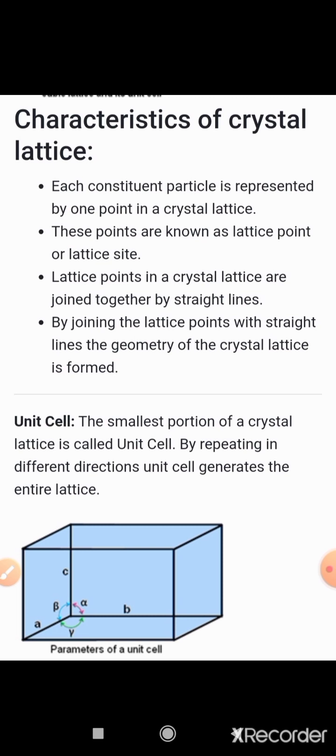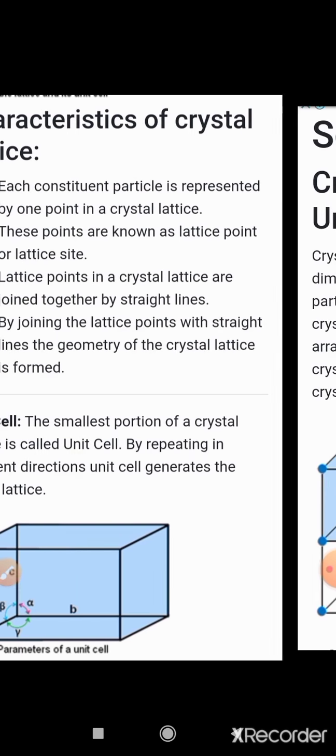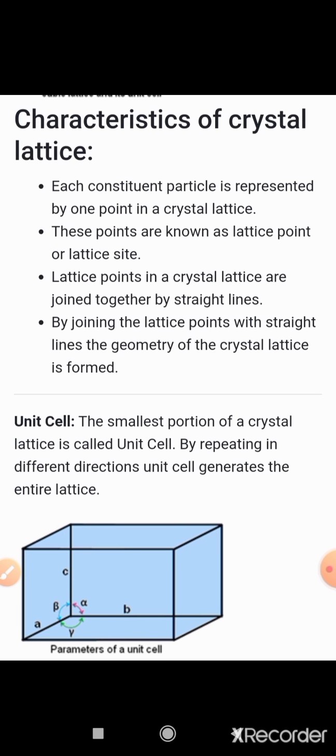Each constituent particle is represented by one point in the crystal. I already told you, you can see blue colored points; those are the constituent particles, each indicated by one point in a crystal lattice. These points are known as lattice points or lattice sites. Lattice points in a crystal lattice are joined together by straight lines.